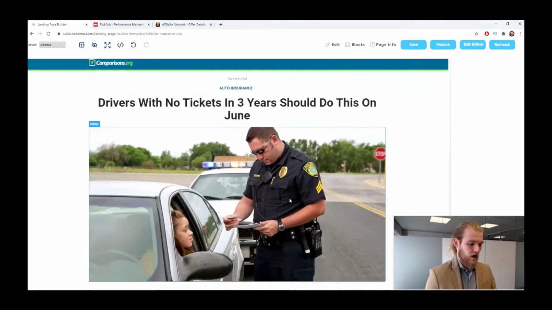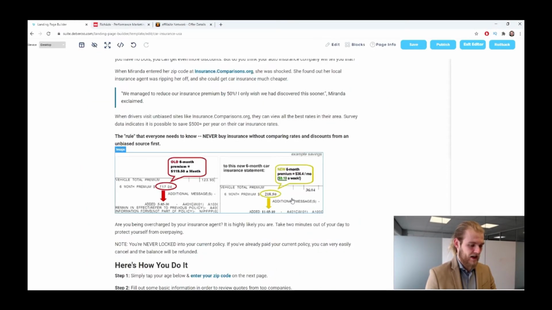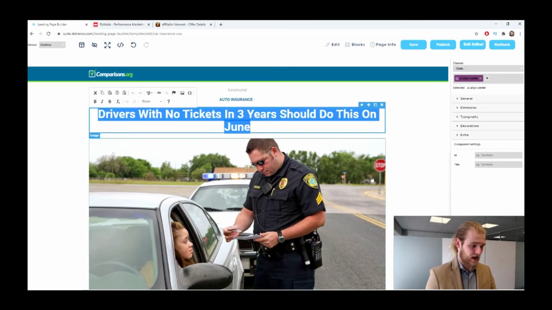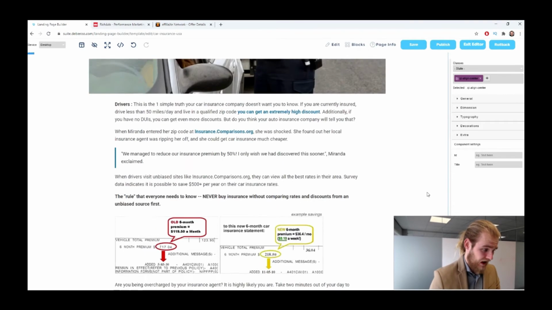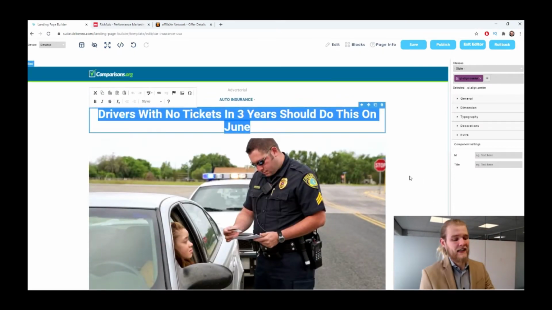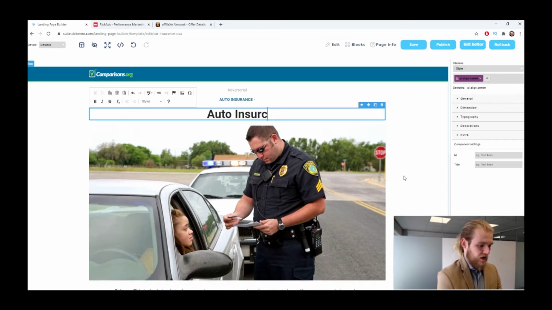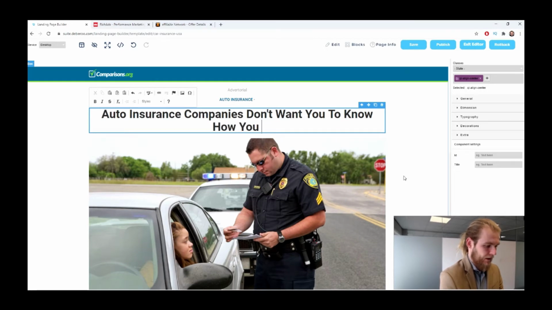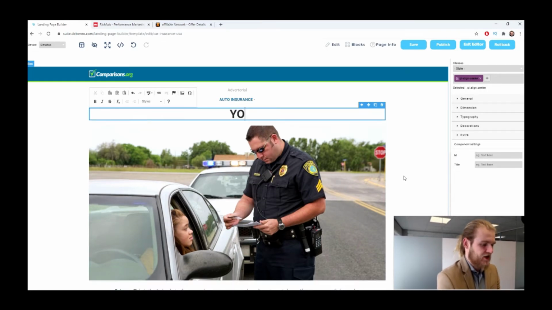All right. If we want, we can make some changes to this lander. I think overall it's pretty good, but maybe we want to change this headline, because I don't like this one too much. The rest of the lander is pretty good, but let's change up this headline. Auto insurance companies don't want you to know how you... let's change this up.